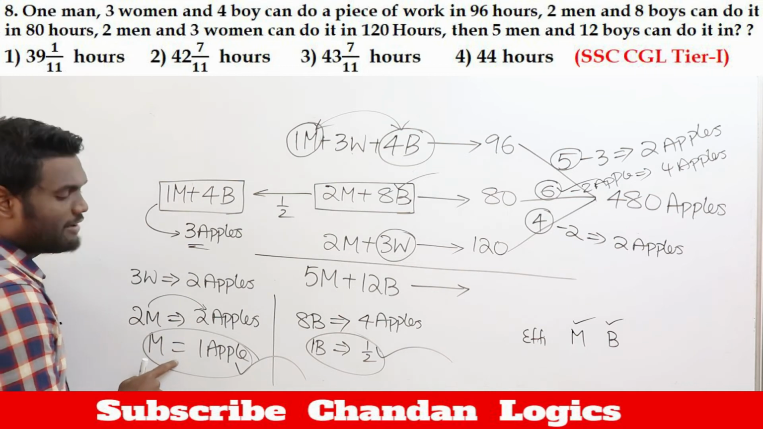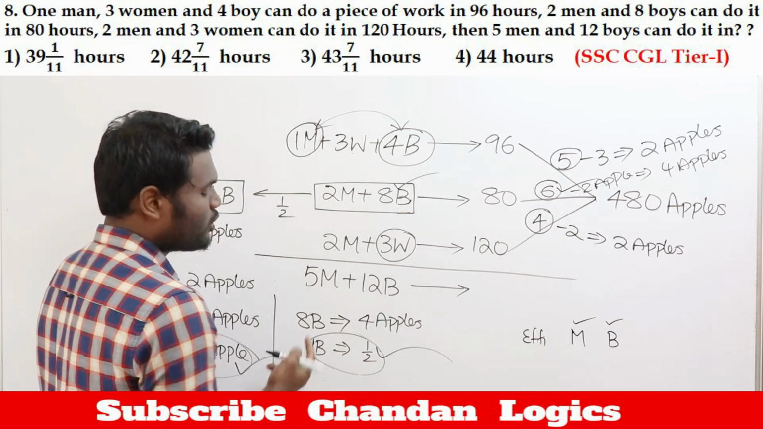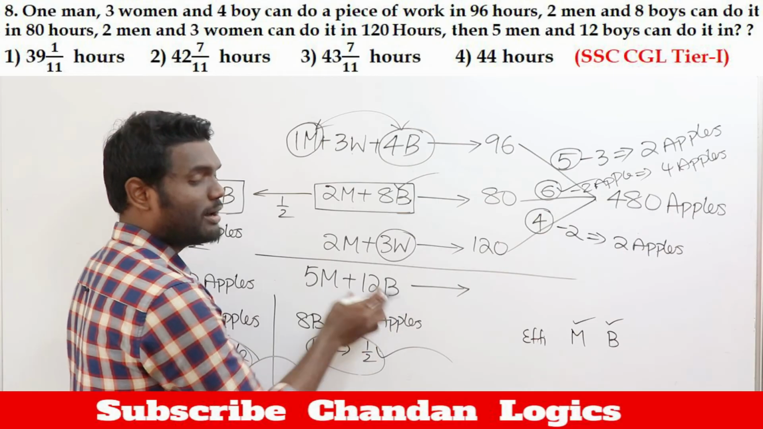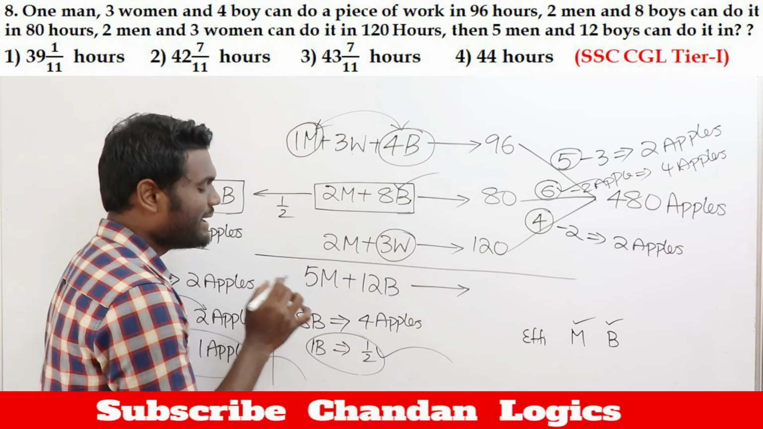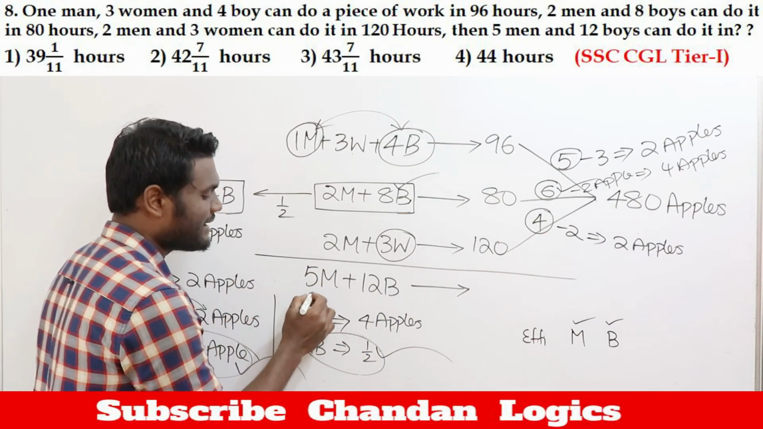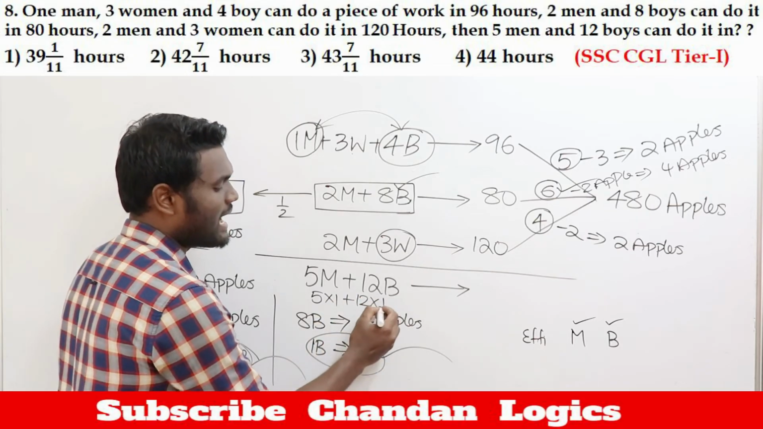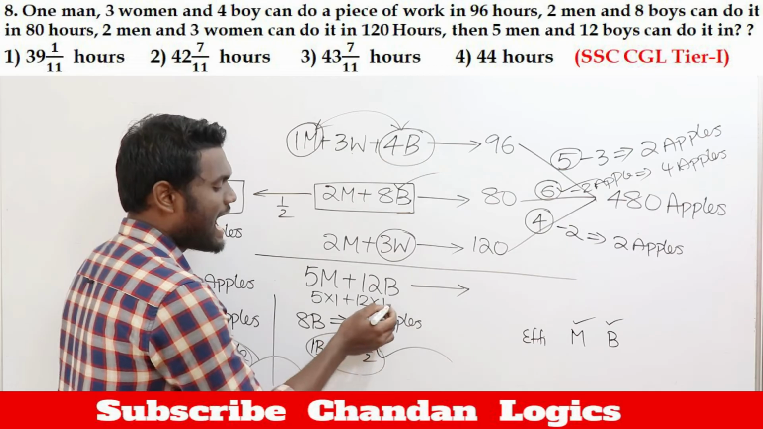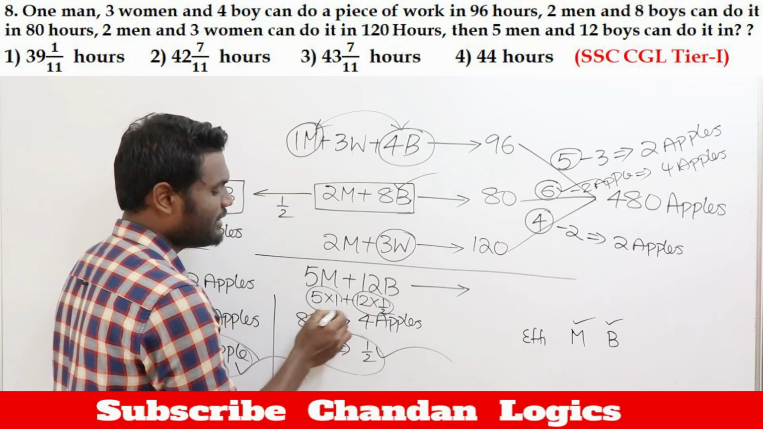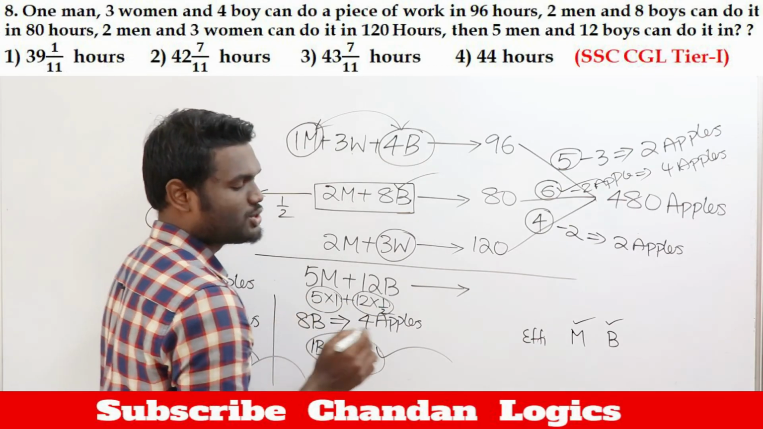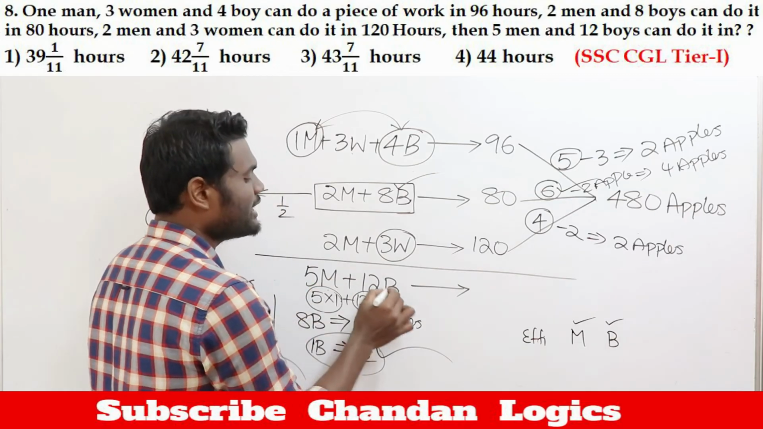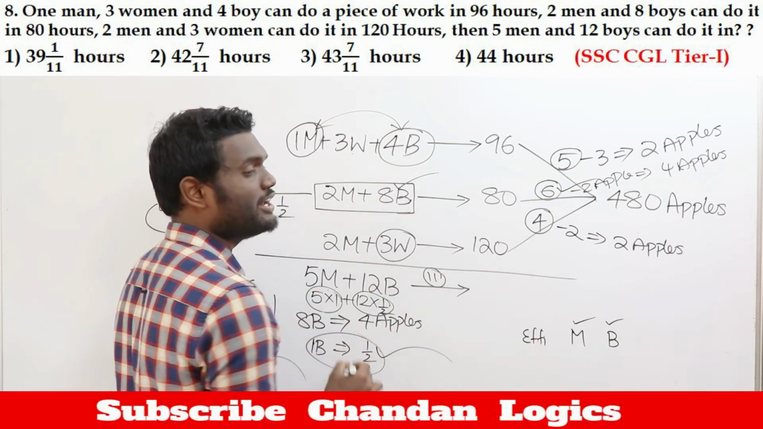Now once you know men efficiency and boys efficiency, your question is to find 5 men and 12 boys working together, how many days. Men efficiency is 1, so it will be 5 into 1 plus 12 into boys efficiency, which is half, so 12 into half. Half of 12 will be 6. 5 into 1 will be 5. 5 plus 6 will be 11, which means 5 men and 12 boys efficiency will be 11 units per hour.